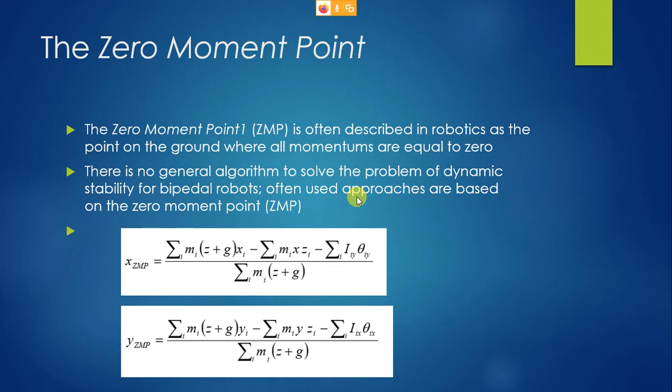What do you mean by momentum? Zero moment or zero momentum. What is momentum? Any idea? Mass into acceleration. But your robot is moving, hence it is accelerating. Am I correct? Your robot has a certain mass. If I am making the momentum 0, what happens? If the momentum is made 0, what happens? That is called braking.